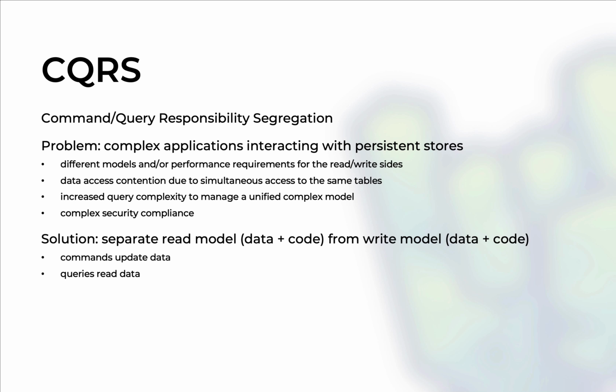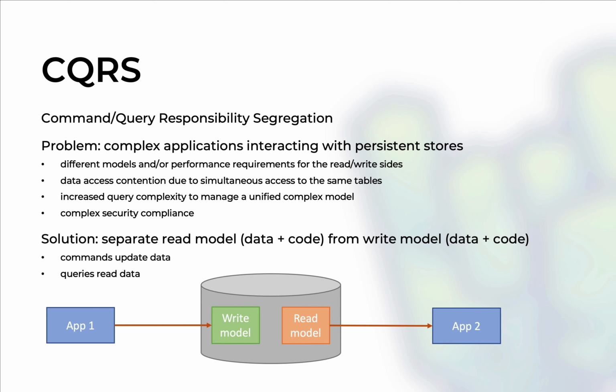To that, we have the solution to separate the read model from the write model and organize your code in terms of commands which can be applied. These commands will be additive and will have the role of changing your internal state, while queries will be separate and will investigate the current state of the system. So the picture in a broad sense will look something like this, with one side writing to the database using a write-specific data model, while another stakeholder reads data appropriate for them using another model. And these two models for read and write will be synchronized with some tools that we're going to see in the code.